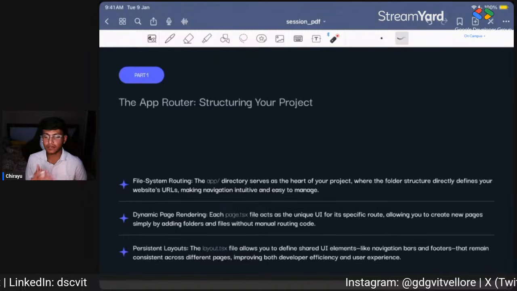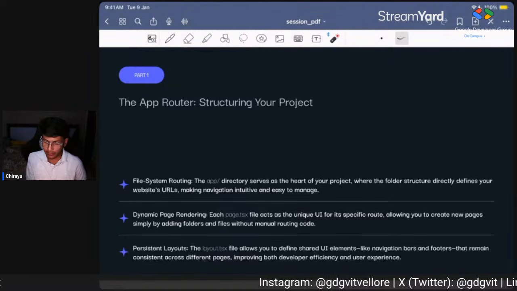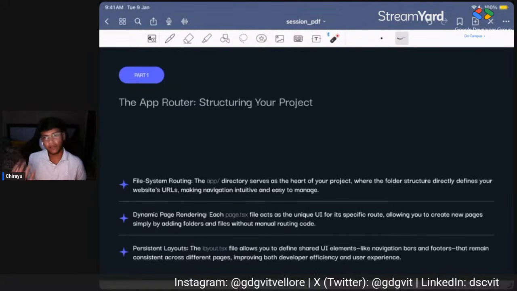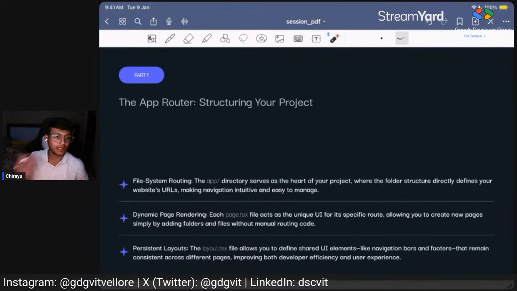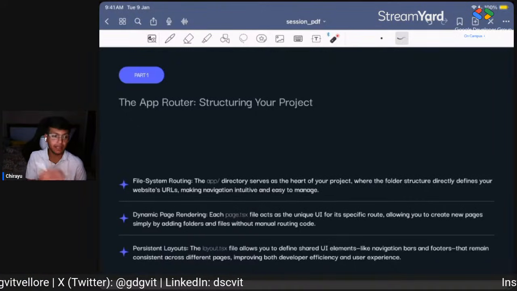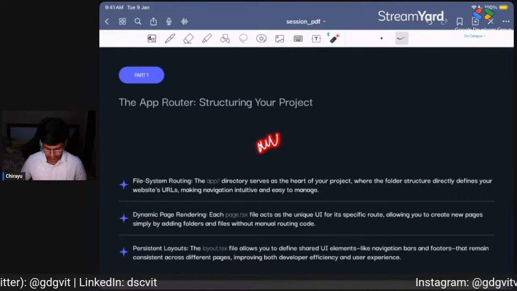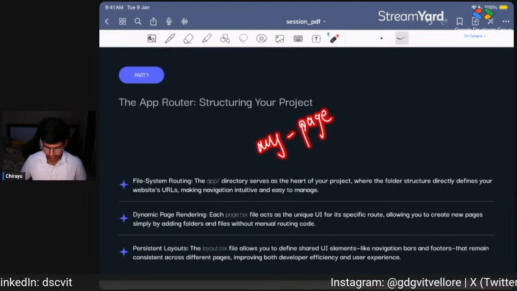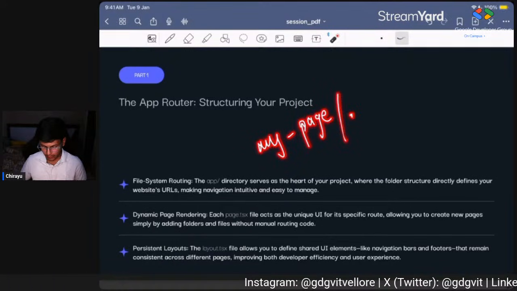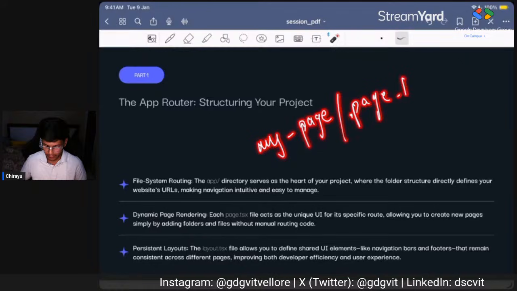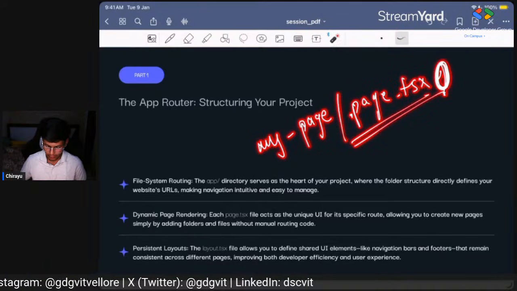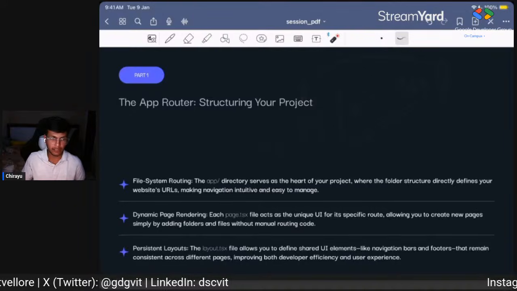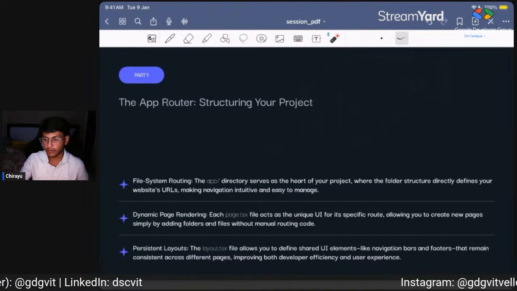That page.tsx is basically the landing file, or the landing page, of a particular directory. For example, we created a my page directory, and inside the my page directory, we created a page.tsx file, which helped us render the component for my page slash my page.